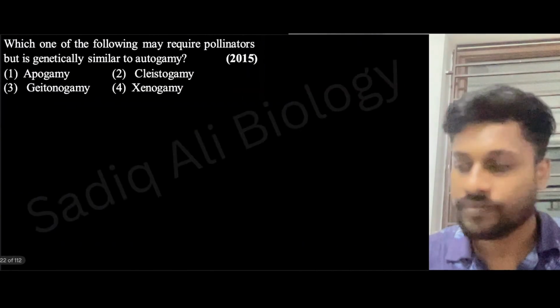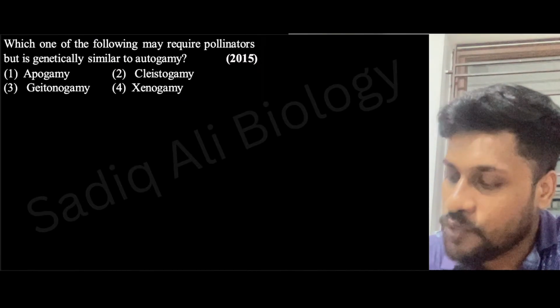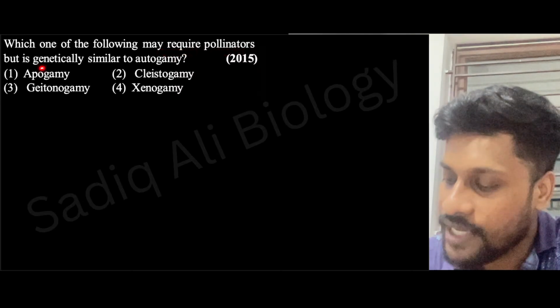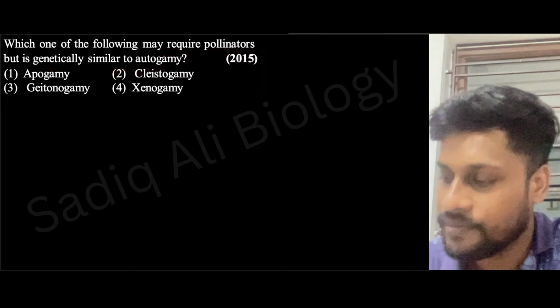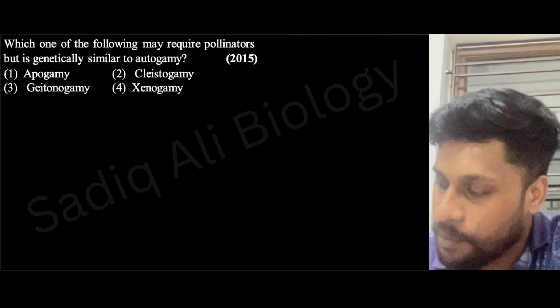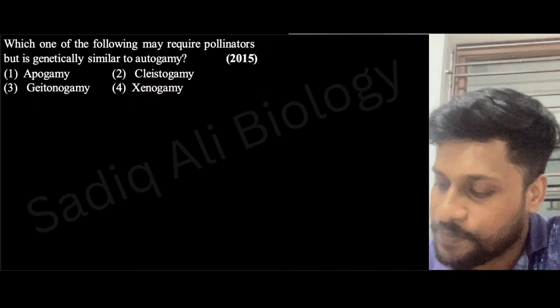Fine. Now, next one. Which one of the following may require pollinators but genetically similar to autogamy? What will be the answer? Apogamy, cleistogamy, geitonogamy, and xenogamy.